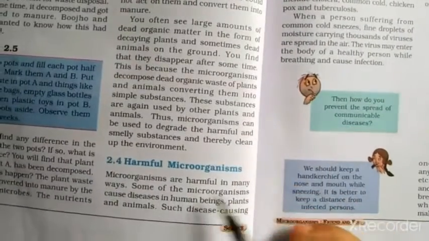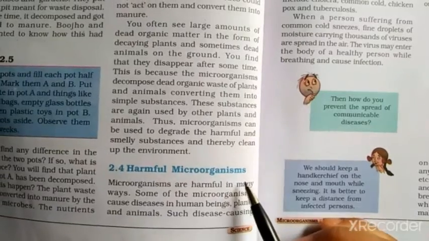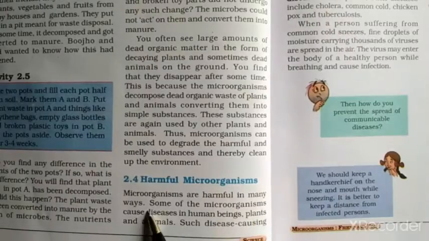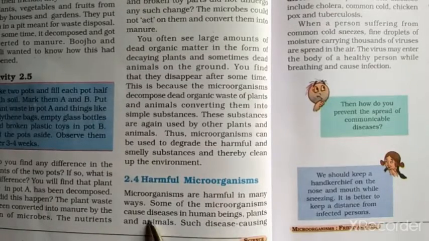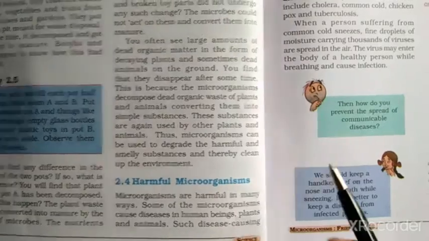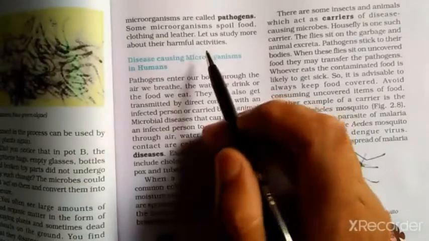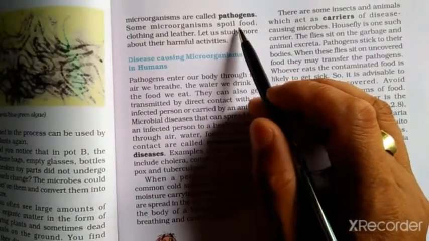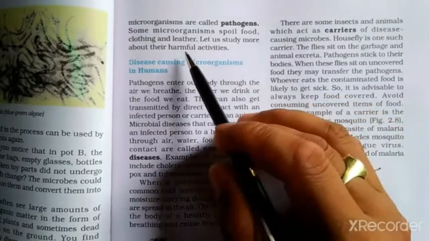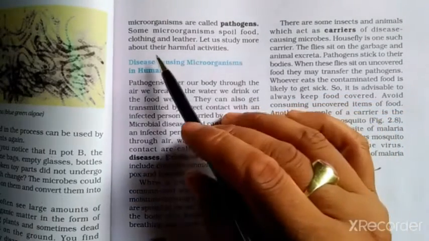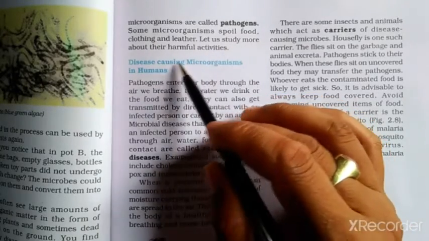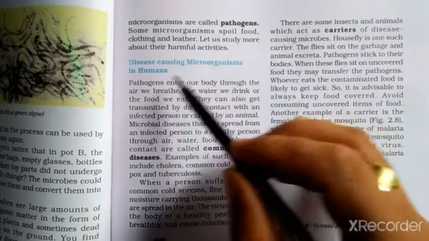Next, let's see harmful microorganisms. Microorganisms are harmful in many ways. Some of the microorganisms cause disease in human beings, plants and animals. Such disease-causing microorganisms are called pathogens. So pathogens are nothing but disease-causing microorganisms. Some microorganisms spoil food, clothing and leather. Let us study more about their harmful activities.